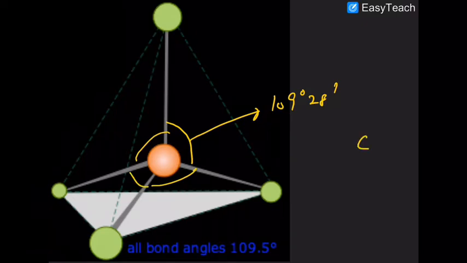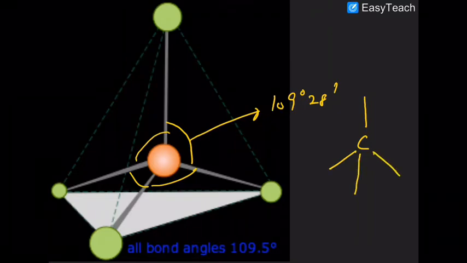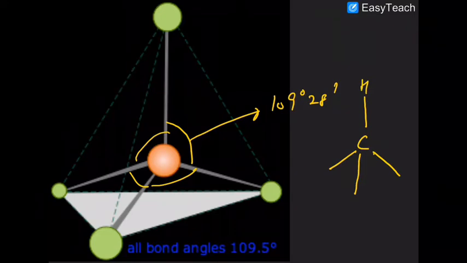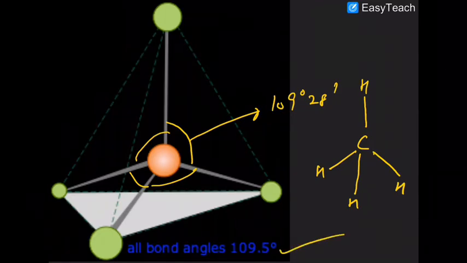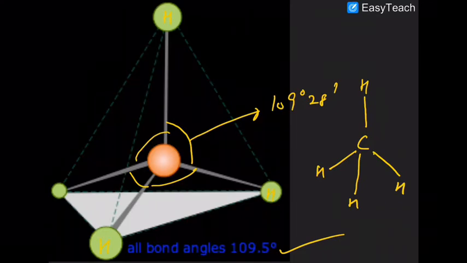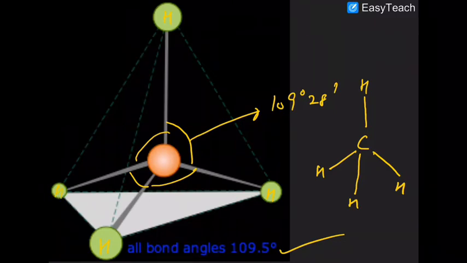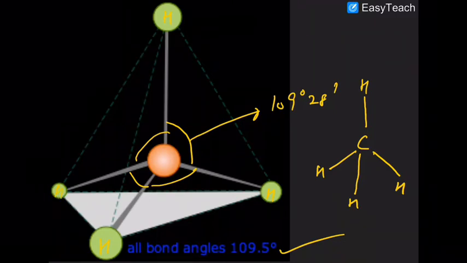This is methane: carbon with four hydrogens. So all bond angles are 109.5 degree. Here the middle atom is carbon, surrounded by hydrogen atoms.